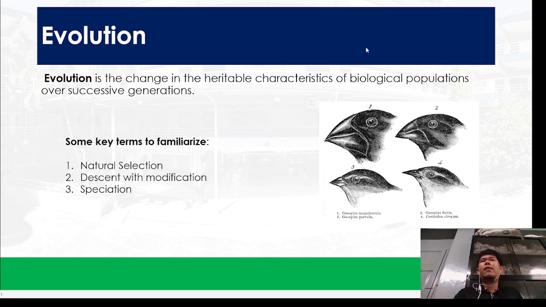Kasi as what we have said here, population. It doesn't involve an individual. It needs to have a population that changes over several generations. So it needs thousands, hundreds of years, generations to come up with a certain species, to come up with a new species. Okay? So natural selection, descent with modification, and speciation, those are the key terms here to really understand evolution.